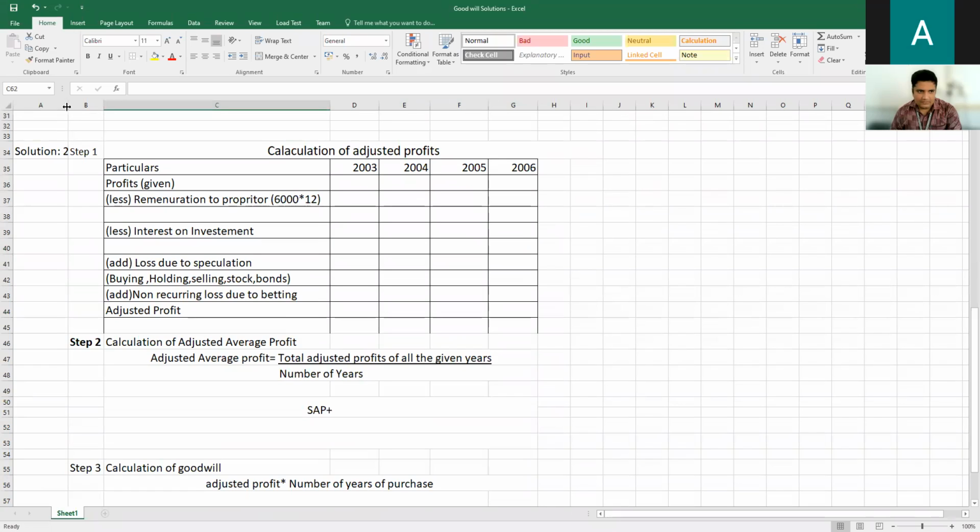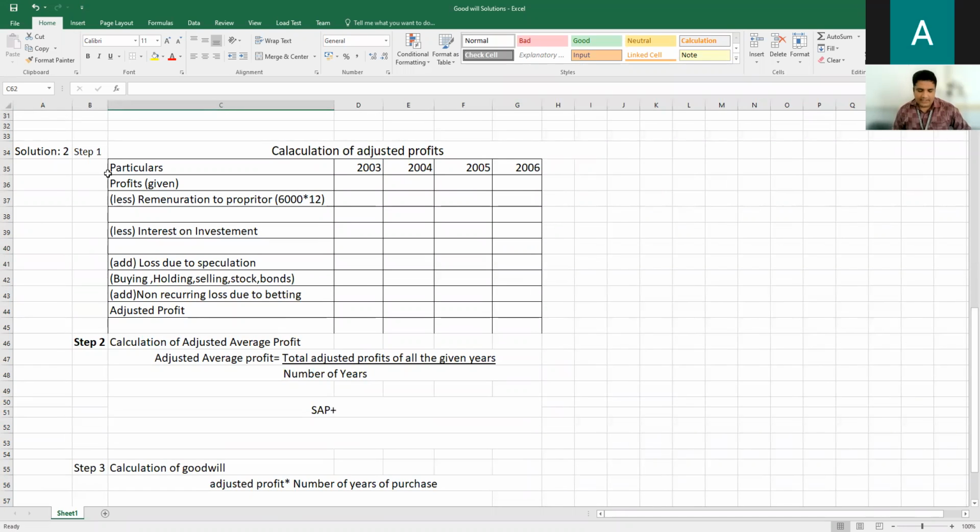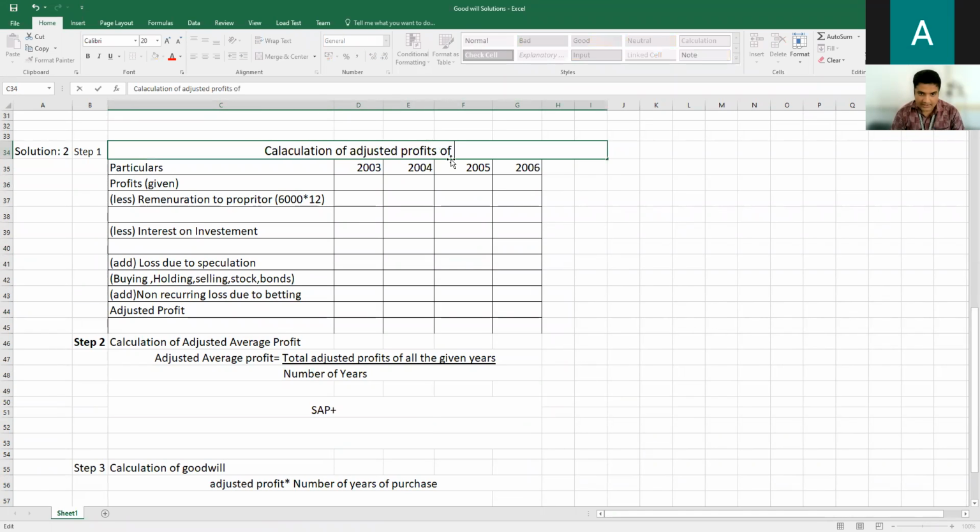Solution number 2, Step number 1, calculation of adjusted profits or future profit. See, in the question they will use different terminologies to confuse you guys. Adjusted profits and future profits, both are same only, no need to confuse.